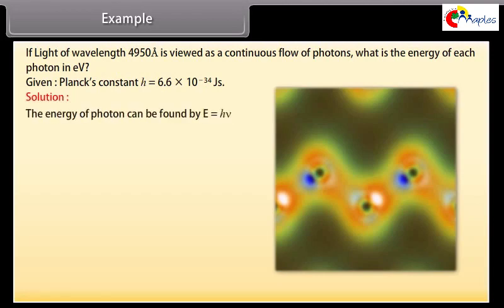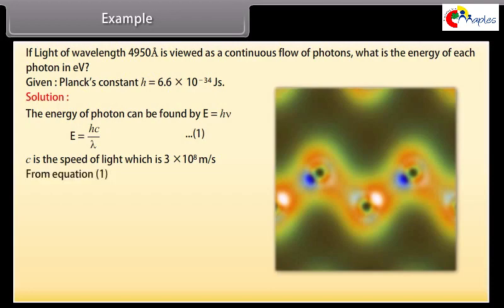Solution. The energy of a photon can be found by E equals hν, E equals hc by λ. Name it as equation 1. c is the speed of light, which is 3 × 10^8 meter per second. From equation 1, E equals 6.6 × 10^-34 into 3 × 10^8 by 4950 × 10^-10 joule.